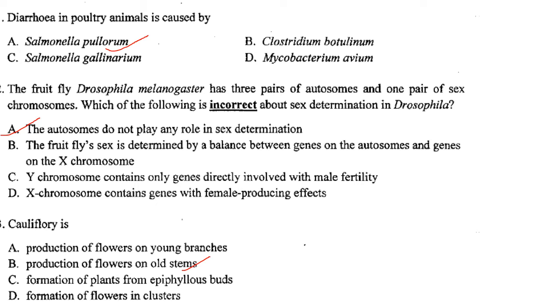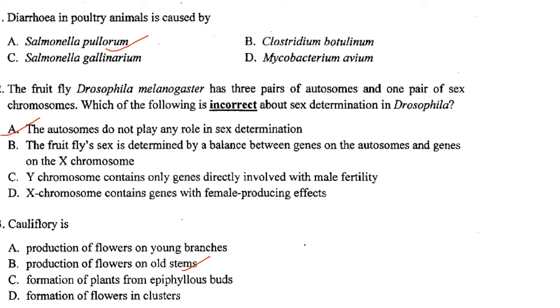Then diarrhea in poultry animals is caused by Salmonella pullorum. Answer is option A. The fruit fly Drosophila melanogaster has 3 pair of autosomes and 1 pair of sex chromosomes. Which of the following is incorrect about sex determination in Drosophila? The autosomes do not play a role in sex determination. That itself is the incorrect statement. So answer is option A. Autosomes play a role in Drosophila, because in Drosophila sex determination is achieved by a balance of female determinants on the X chromosome and male determinants on the autosomes.